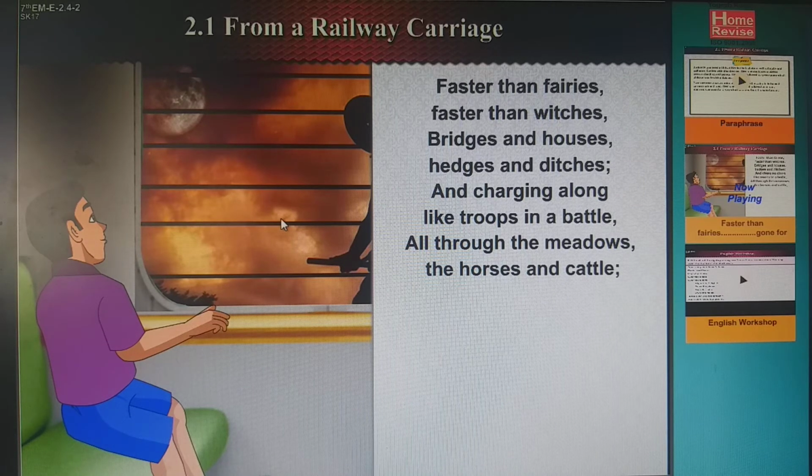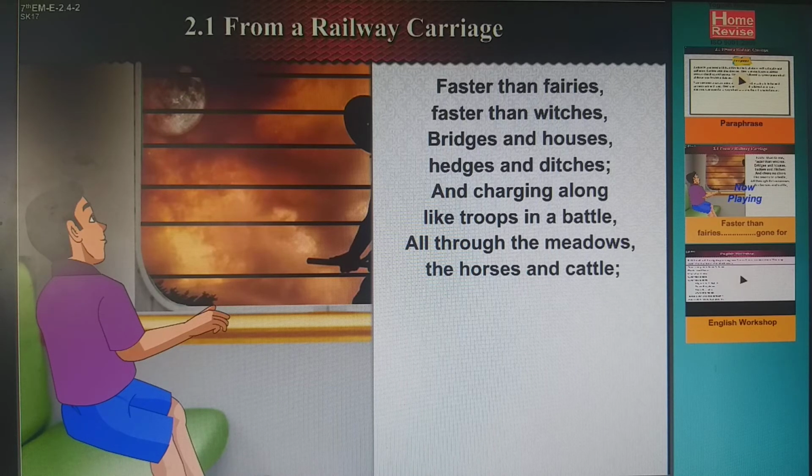And what else? All through the meadows, the horses and the cattle. Meadows are places where grasses are grown. And then who are there? The horses and the cattle who are grazing these grasses, right? They are also moving. How are they moving? They are moving like troops in a battle. Who? Soldiers in the battle.